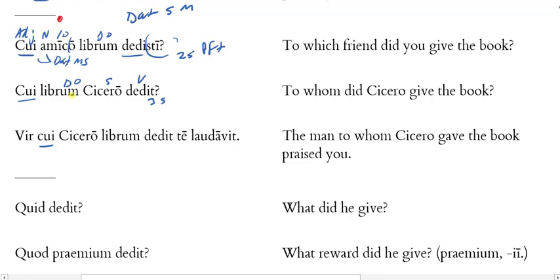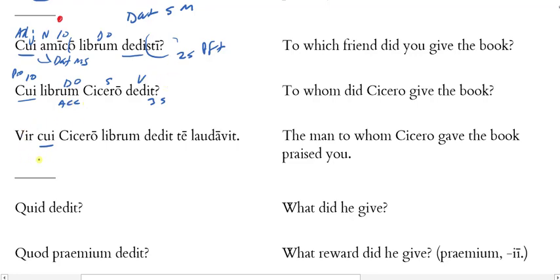So it doesn't match librum's case because that's accusative, masculine singular. So this looks like it is functioning as a pronoun in the dative case for indirect object. Therefore, it is the interrogative pronoun, not the interrogative adjective, right? So Cicero gave the book to whom, or to whom did Cicero give the book?